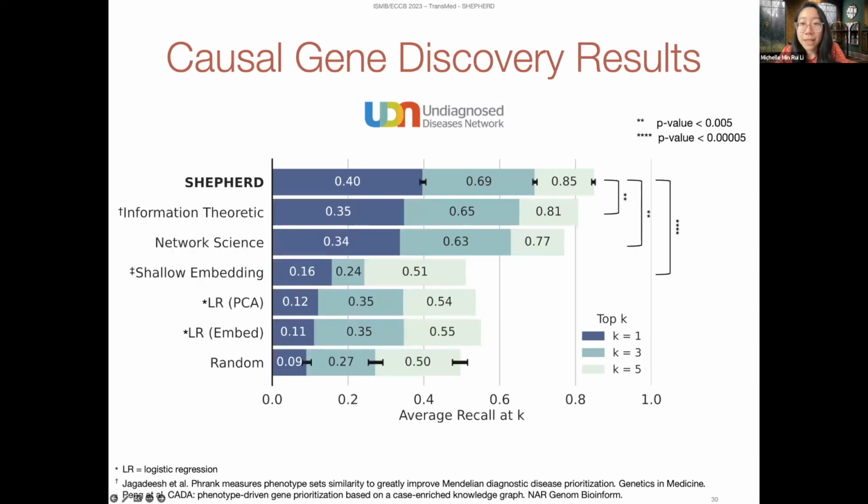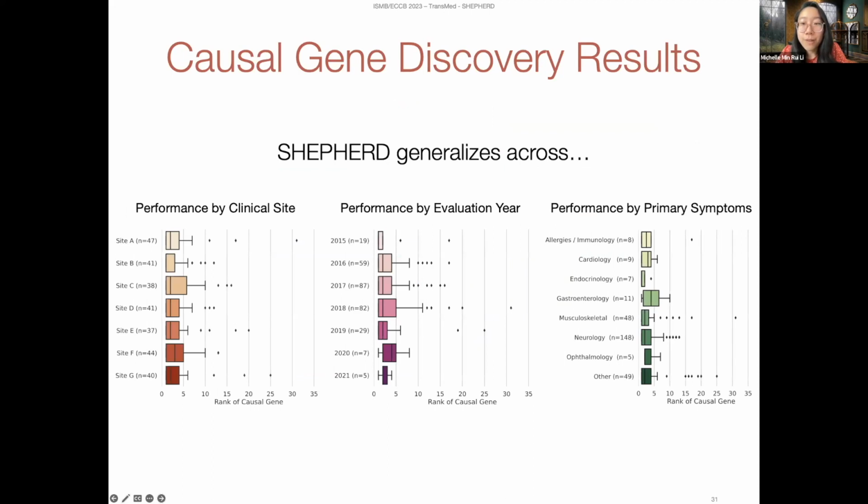We compare Shepherd to several representative approaches, and we find that Shepherd performs significantly better than all other baselines. Shepherd outperforms the second best approach in ranking the causal gene first by 5% and outperforms other machine learning approaches by 24% or more. We evaluate Shepherd's performance on UDN patients stratified by clinical site, evaluation year, and primary presenting symptoms, and we find that Shepherd can generalize across all of these settings.